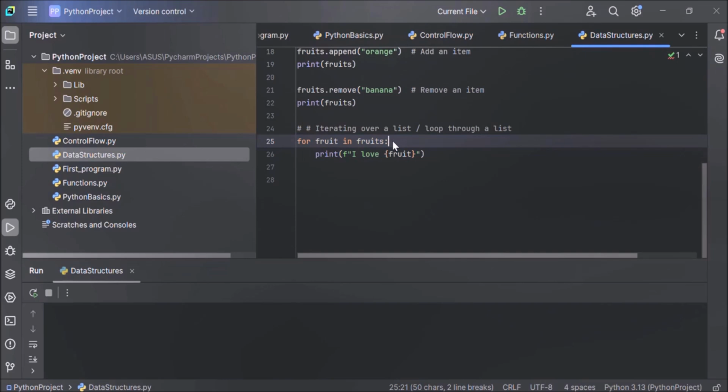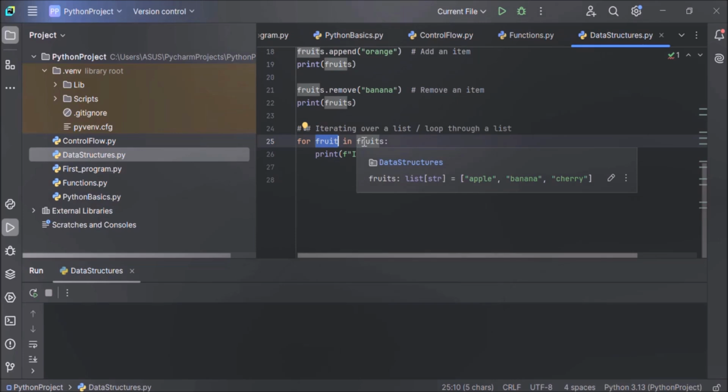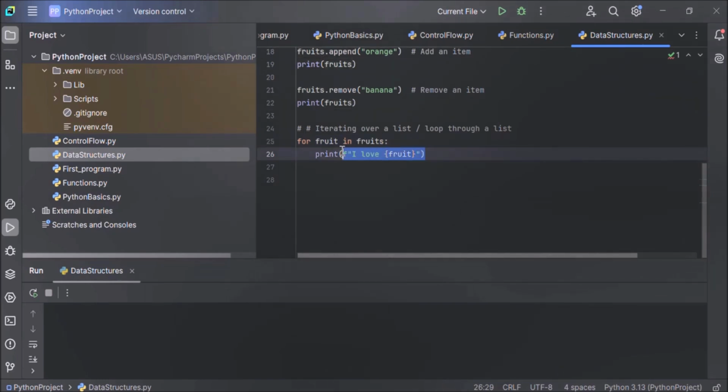This line starts a for loop that iterates over each element in the fruits list. What is happening here? During each iteration, the variable fruit takes the value of the current item in the fruits list, and that current item is printed in the next line. This print statement is a formatted string, a personalized string: I love fruit. Here we are using an f string to format the string.